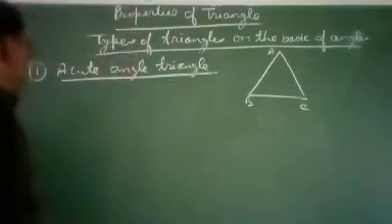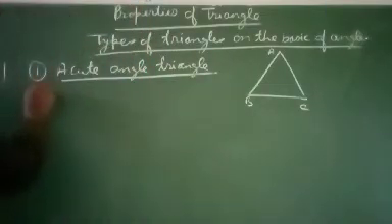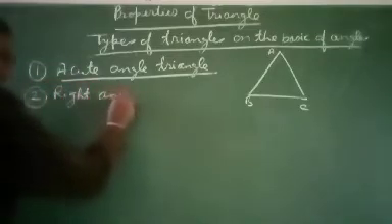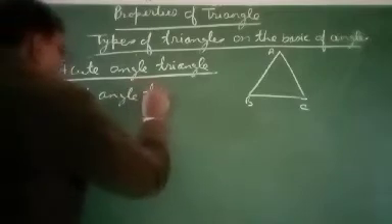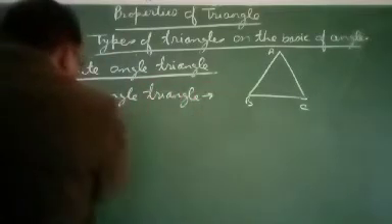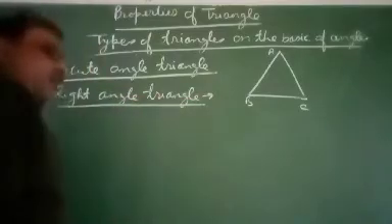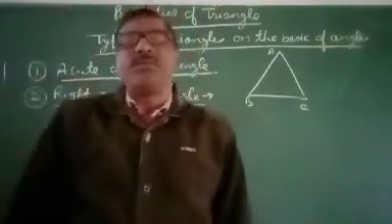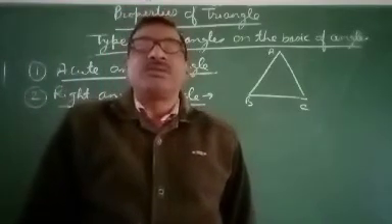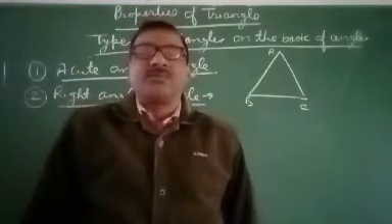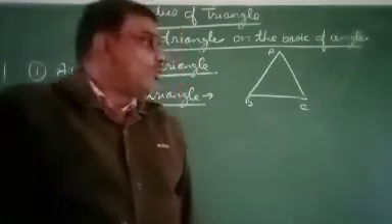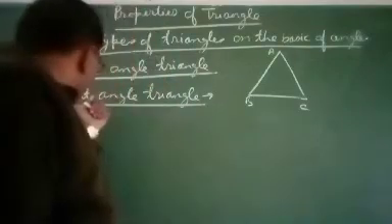Now next one is right angle triangle. Dear students, as you know already, what is right angle? Right angle means angle which is 90 degree. So, what is right angle triangle?